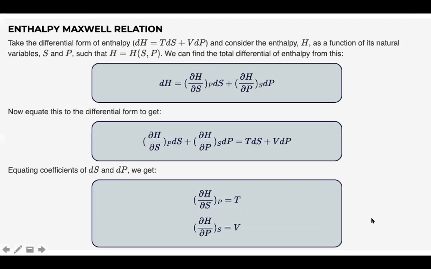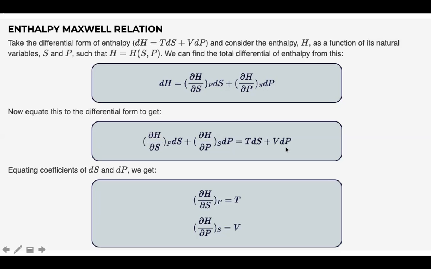We'll go with the second one. The second one is the enthalpy Maxwell relation. This is the enthalpy statement, dH is equal to TdS plus VdP, which I can write in terms of partial differentiations. I can write ∂H/∂S dS plus ∂H/∂P dP, and then I get TdS plus VdP. This is the first statement, dH is equal to TdS plus VdP.